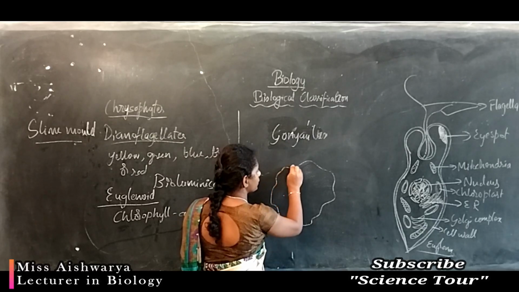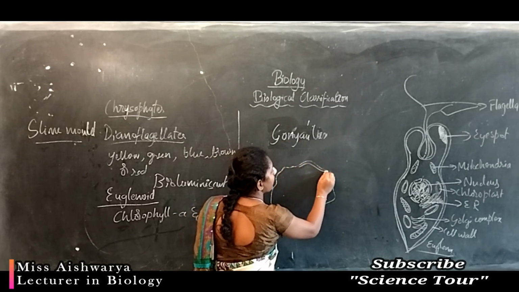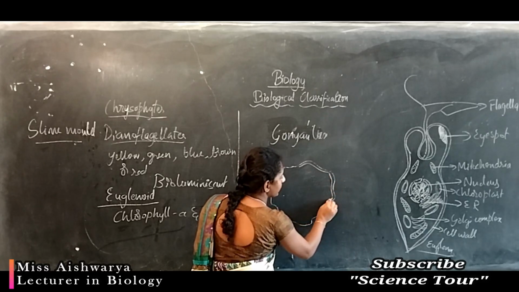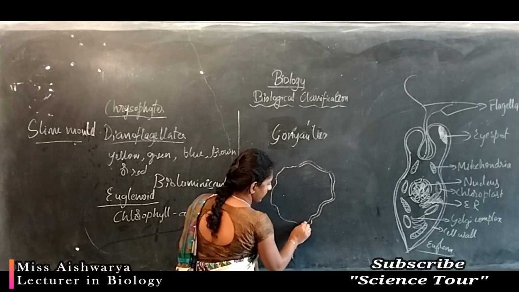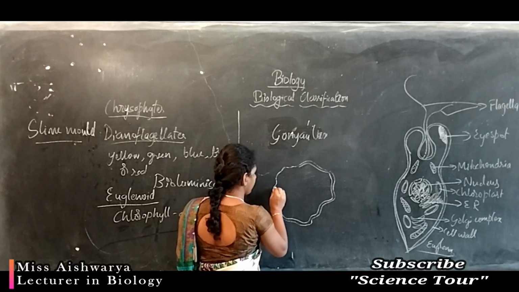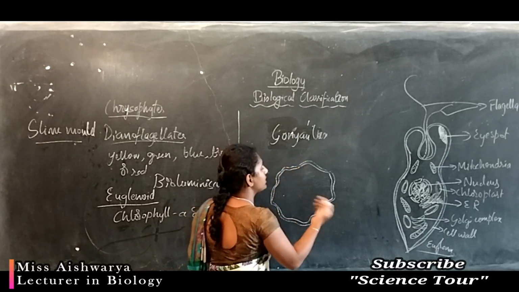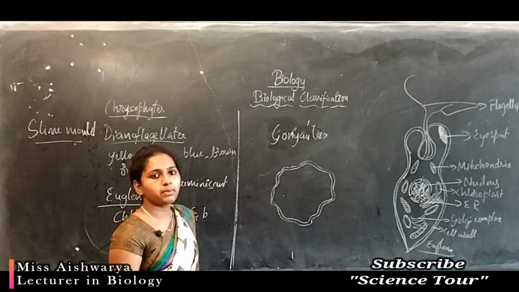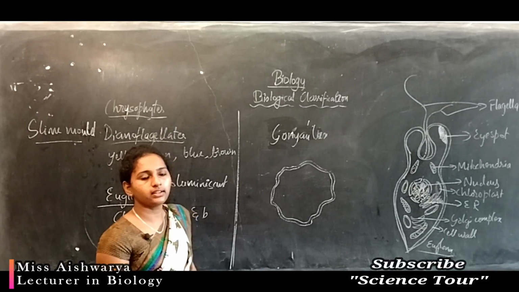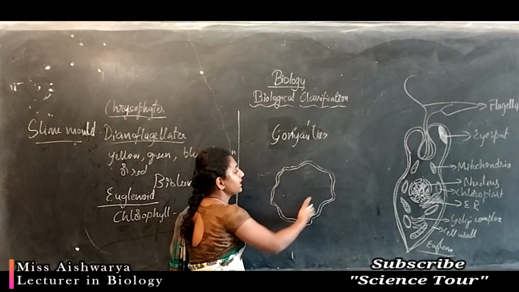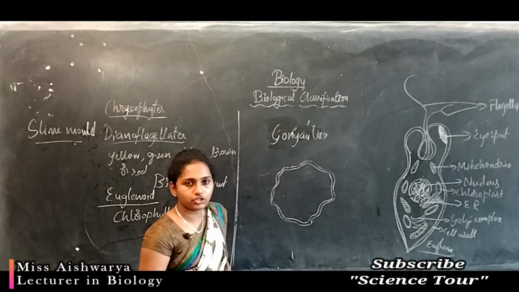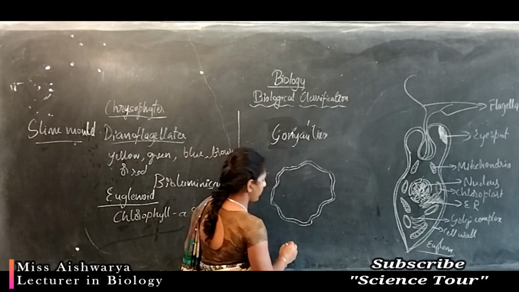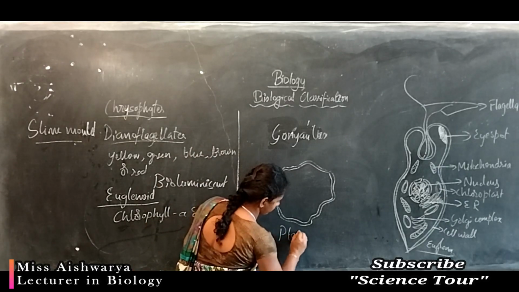In favorable condition, they grow rapidly and form an aggregated structure. They eat up all the organic matter present in the dead and decaying matter, and this leads to the formation of an aggregated mass that we call a plasmodium.